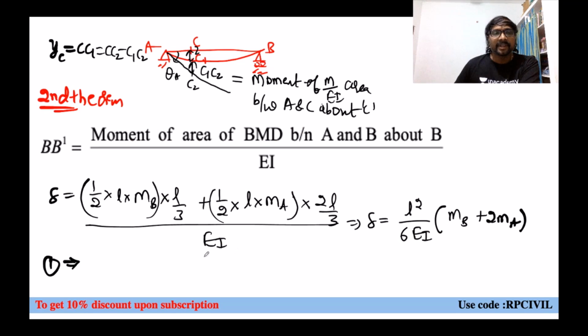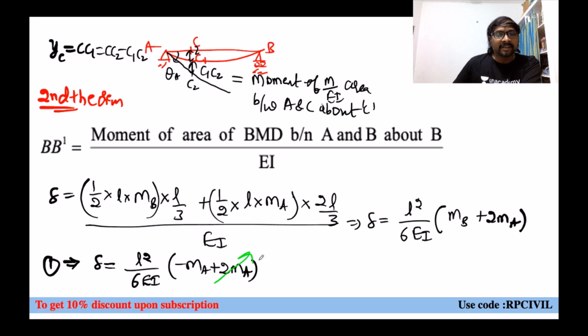We just substitute MB equal to minus MA in delta equal to L square by 6EI. In place of MB we can substitute minus MA plus 2MA. So this total, how much will it become? This will become MA only, or not? This will become MA only. So this implies the value of MA is MA equal to 6EI delta by L square. This is 6EI delta by L square.